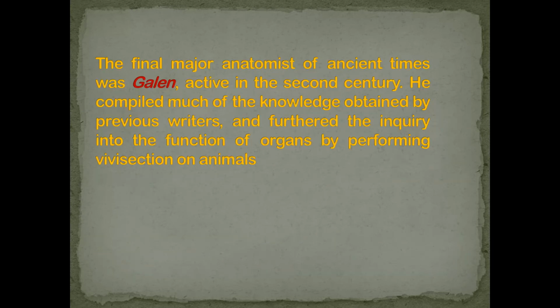The next scientist is Galen. Galen was very much impressed by Hippocrates, and he was the first scientist who described the cardiopulmonary system.